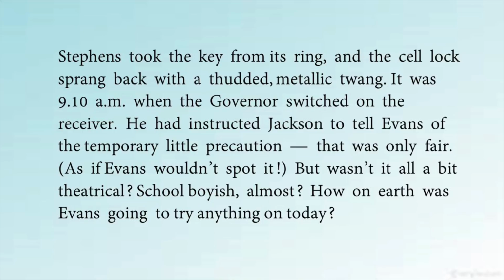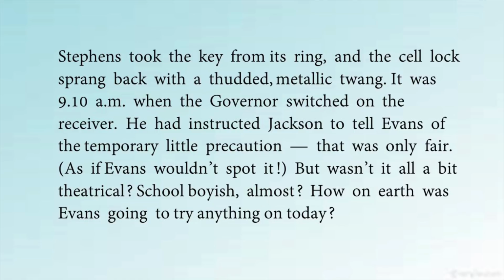How on earth was Evans going to try anything on today? So, though the arrangements were childish or boyish almost, because they didn't want to take chances of letting Evans escape. But however, Evans was also having plans. He was also thinking, see, with all these precautions, there's a microphone and 2 officers are there always to watch on him and everything.